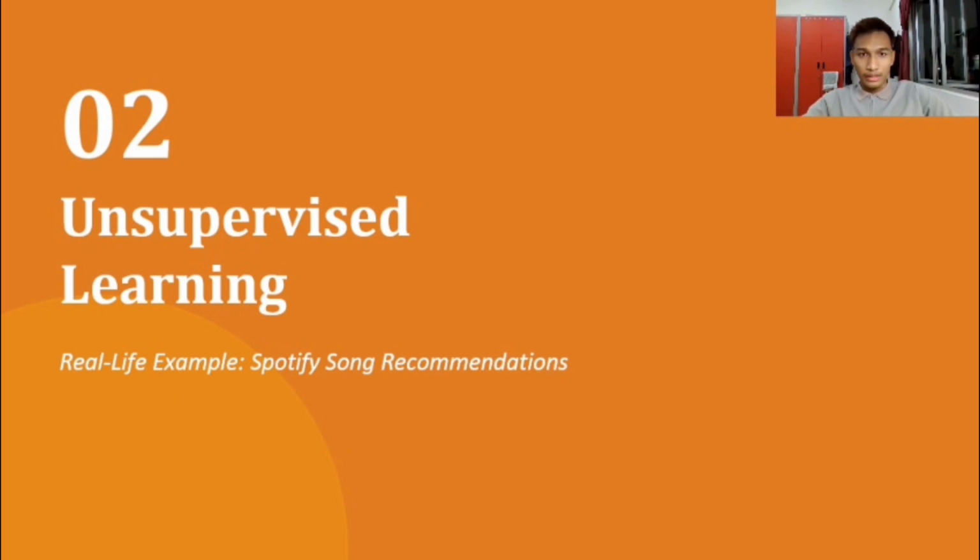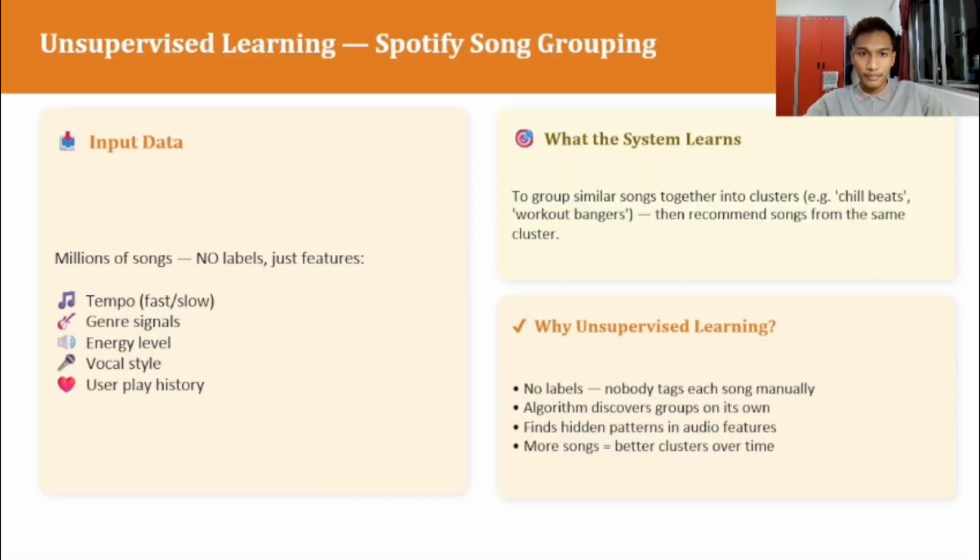Now let's look at the second type of machine learning, which is unsupervised learning. Unlike supervised learning, this approach deals with data that has no labels and no predetermined correct answers. The algorithm is simply given raw data and left to find hidden patterns and structures on its own. A great real-life example of this is Spotify's song recommendations. Let's break down how it works.